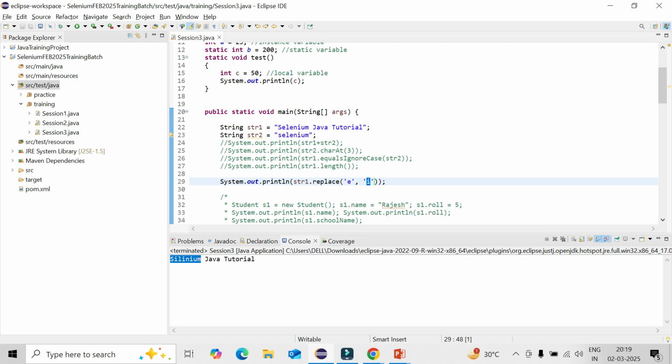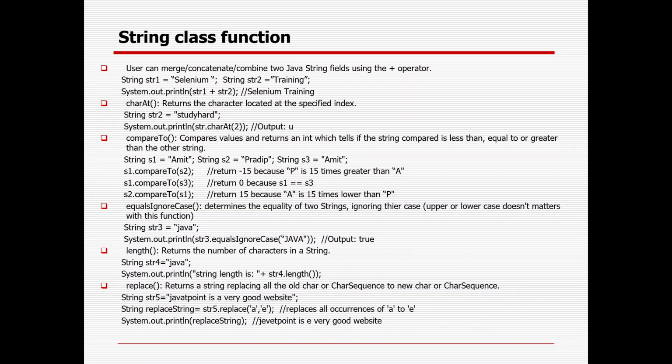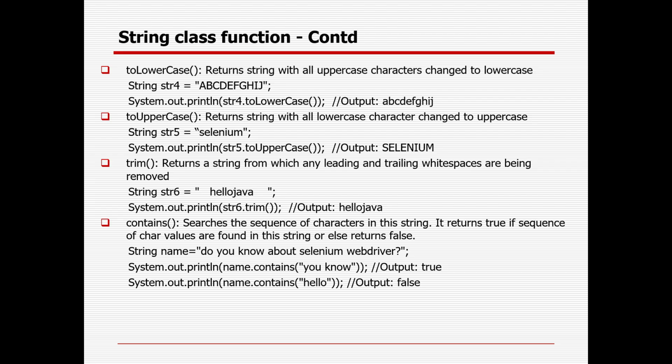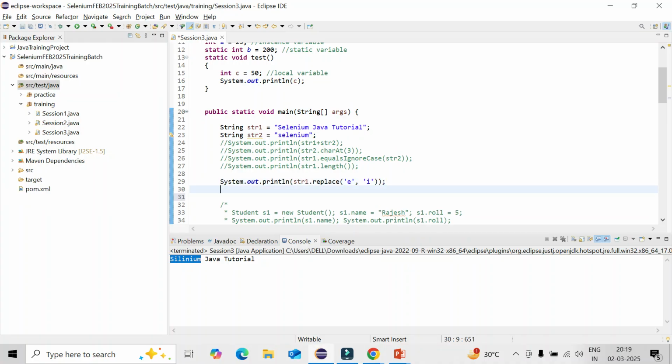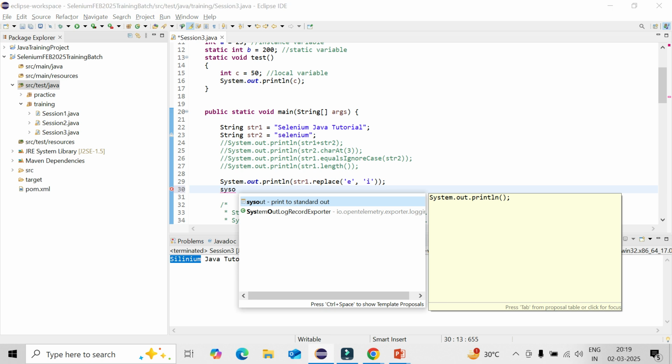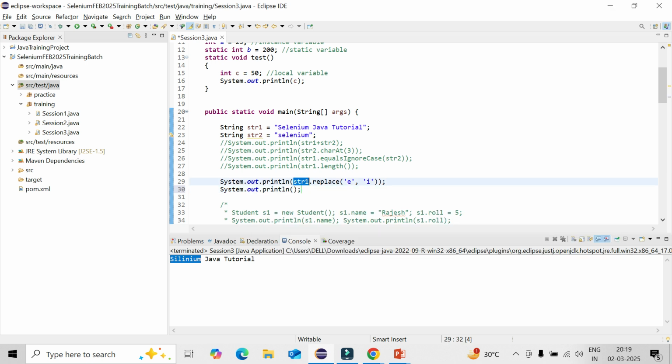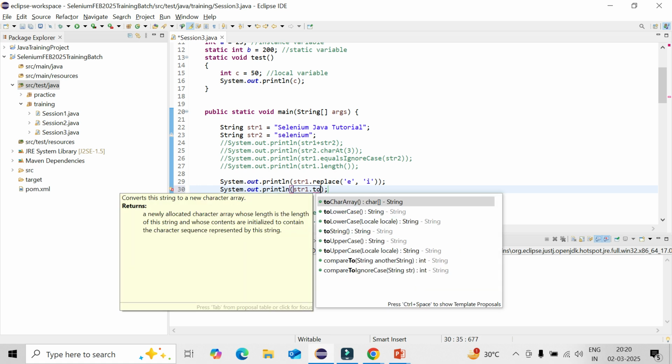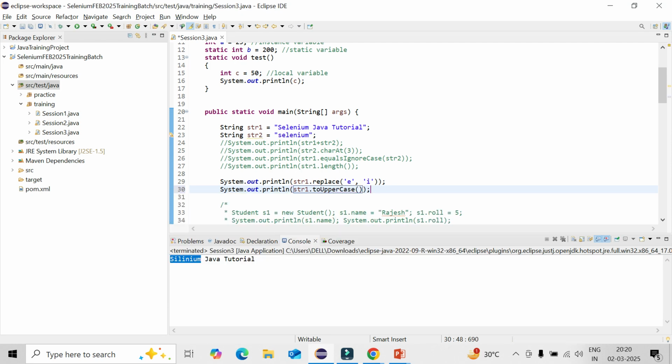And you can replace a phrase. Say Java, but I can completely replace in big sentences there, right? I want to replace everything with Java as Python, so I can replace with double quote Java and replace with Python. So automatically all the Java will be replaced with Python. Then to uppercase to lowercase, so I can convert something to uppercase or lowercase. So what I can do, str dot toUpperCase, you could see, or toLowerCase. So it will be completely moved to the uppercase, everything.